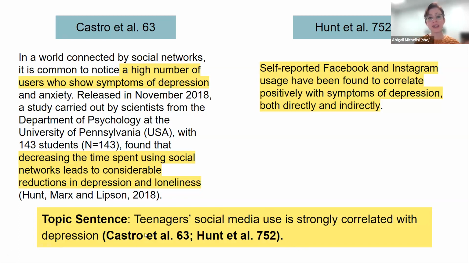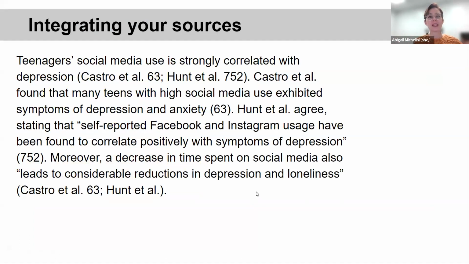Okay, so you can cite and should cite whenever you have information like this from another source that you found out through your research process. Also, the way to cite multiple sources like this is to put a semicolon between them, okay? So I have Castro et al. 63, semicolon, Hunt et al. And if I had another one, I would put a semicolon and add that one too, okay? These specific ones are in order of the alphabet. So they're in alphabetical order. So Castro comes first, then Hunt. All right. They're not in order of who did the most work, because they're different articles. Okay. So let's take a look at how we might integrate these.